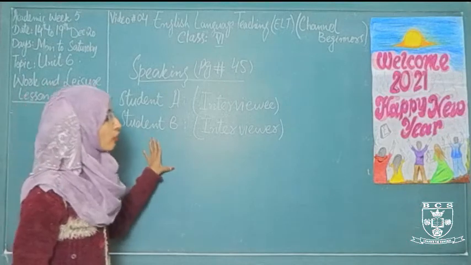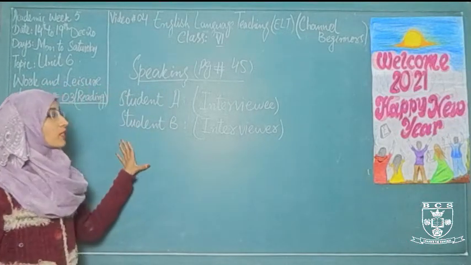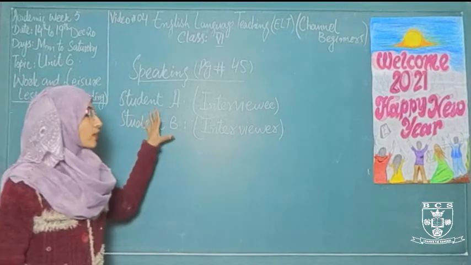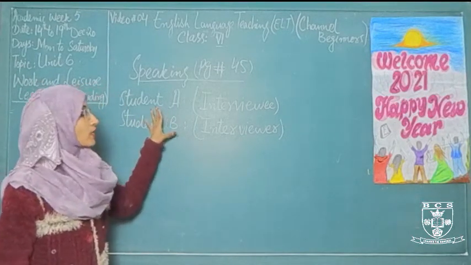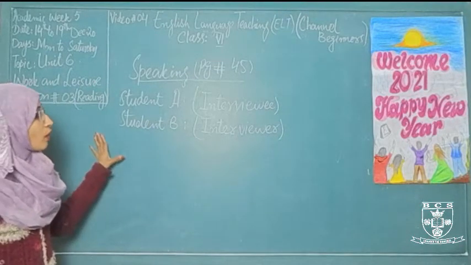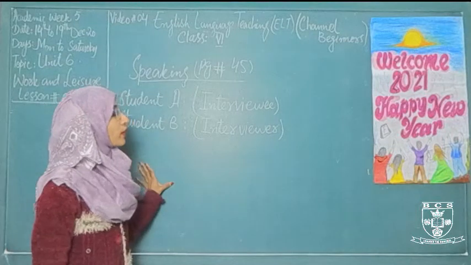Student A is the interviewee and student B is the interviewer. Student B is interviewing student A, and student A is a reporter writing a report about how people spend their free time.